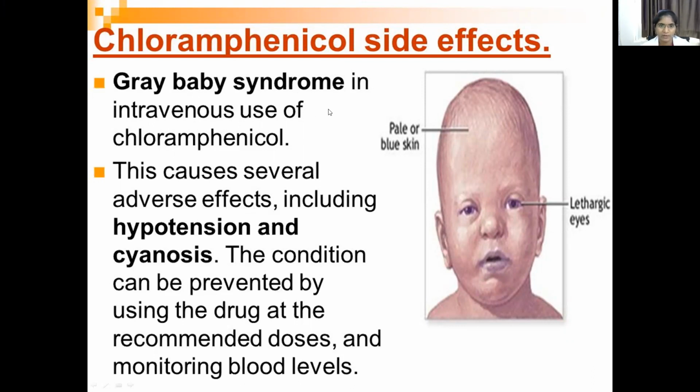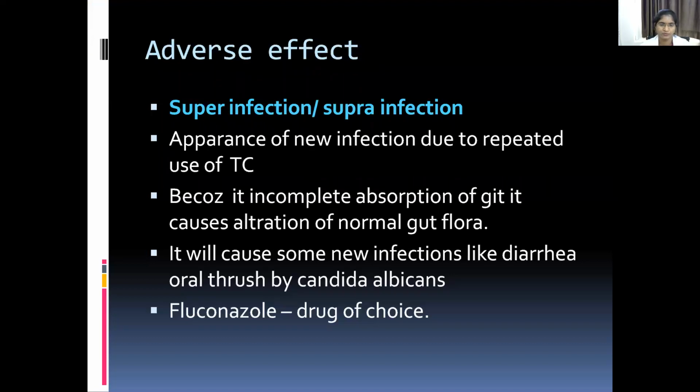This gray baby syndrome occurs when it is given by the intravenous route. And other side effects are superinfection and suprainfection. It is nothing but the appearance of a new infection due to repeated use of tetracyclines. Because of incomplete absorption from the gastrointestinal tract, it causes alteration of normal gut flora.